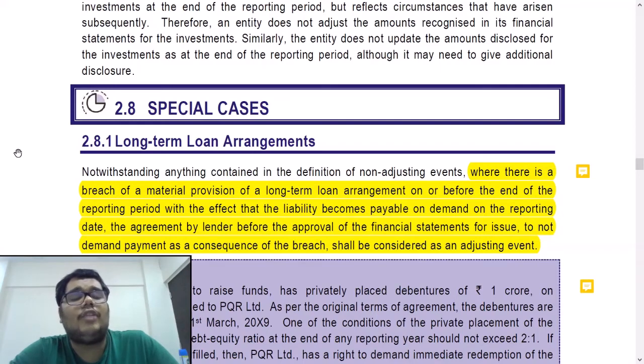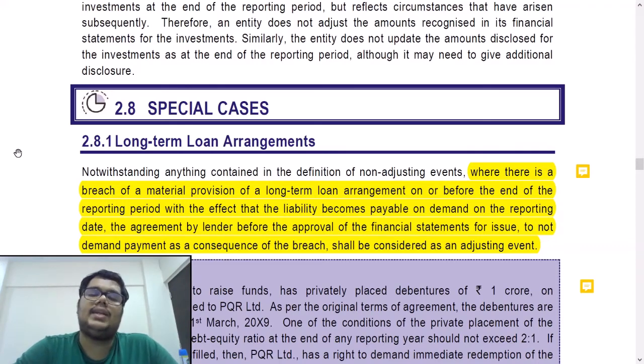However, let's say on 15th April, that is post the reporting period, we enter into a new arrangement with the lender not to demand payment. We tell him that we will pay you some kind of penalty, but don't demand a payment now. Let us keep the initial contract in existence, that is the 3-year loan. And if he agrees to the same, that is he agrees not to demand payment, then we will again classify the liability as non-current and we will not show it as current liability.